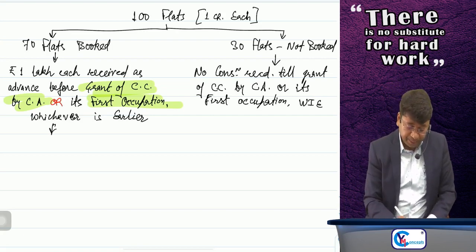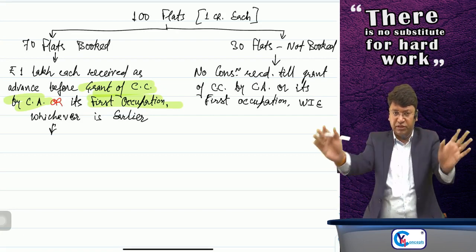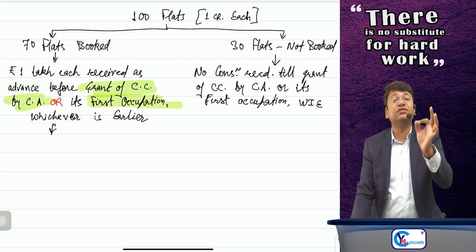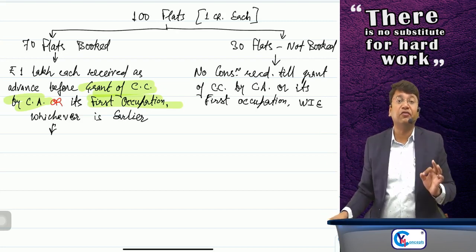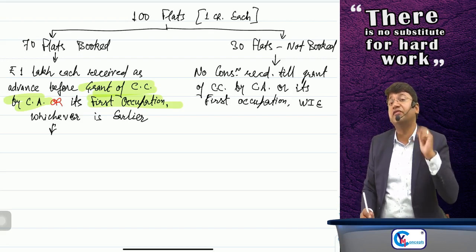Clear? Sir, I have just bifurcated these 2 points. Now giving the logic: the flats which are booked before grant of completion certificate or its first occupation, whichever is earlier, it means under construction flats are booked.